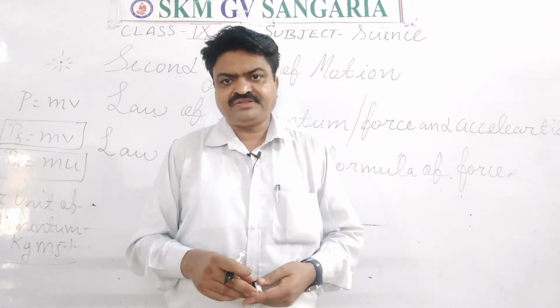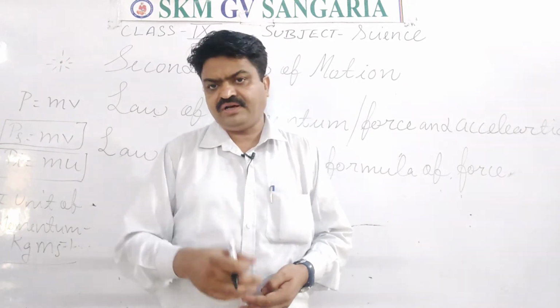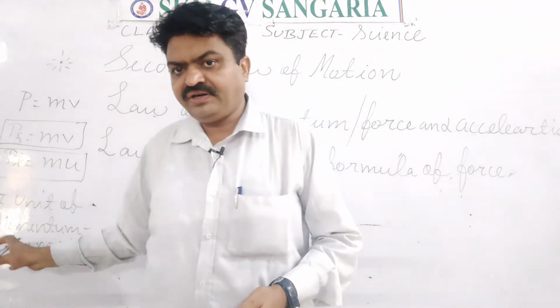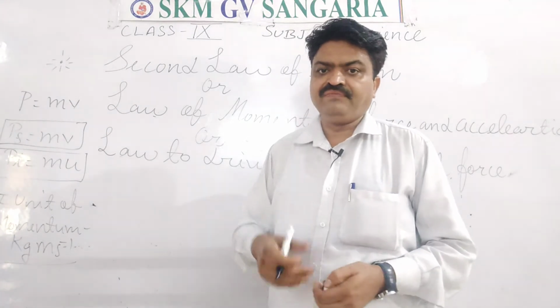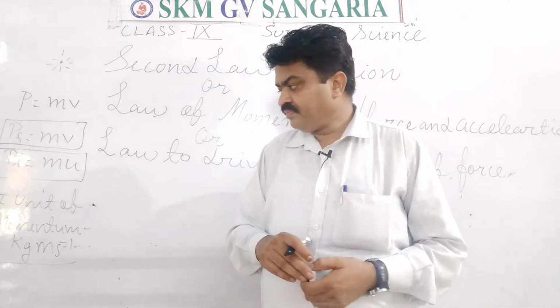And which type of quantity is it? It is a vector quantity because it has a sense of direction. Because in this quantity what is found? Velocity is found, and velocity always has a sense of direction.